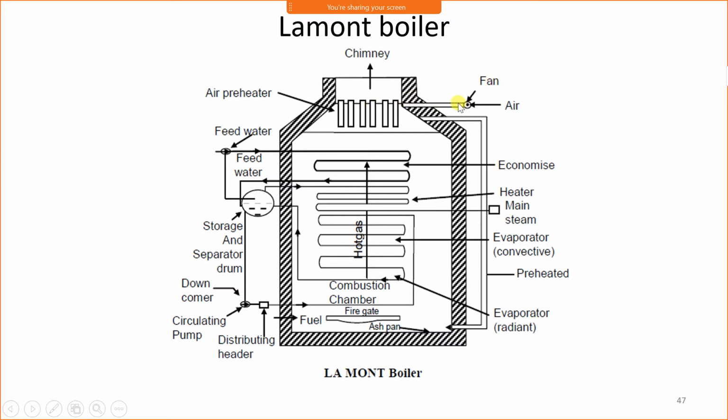A fan takes atmospheric air that passes through the preheater. In the preheater, air is preheated and that preheated air is supplied to the furnace for the combustion. Here is the fire grate. From the fire door, fuel is supplied on the fire grate where the combustion takes place. For the combustion of fuel, air is required because combustion takes place in the presence of oxygen. We supply oxygen through air.